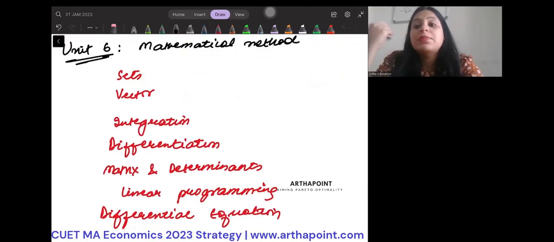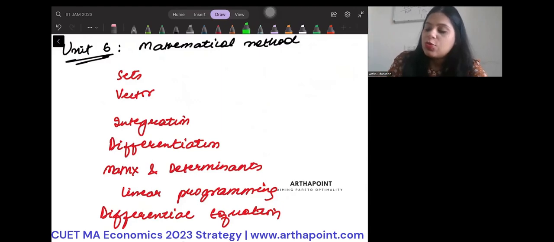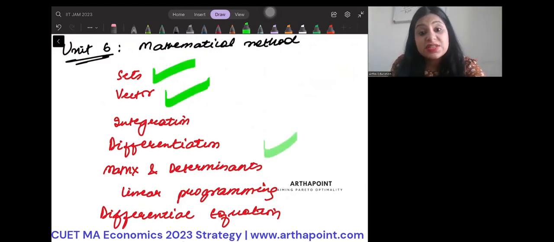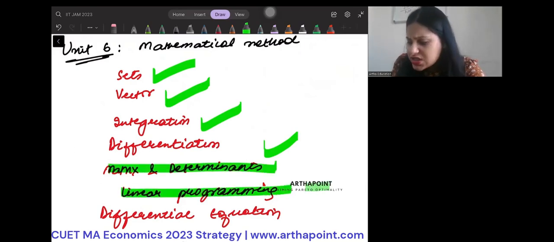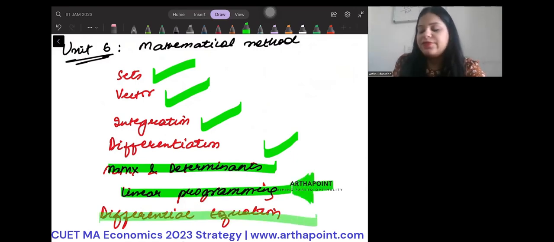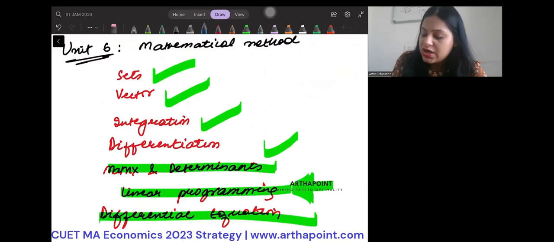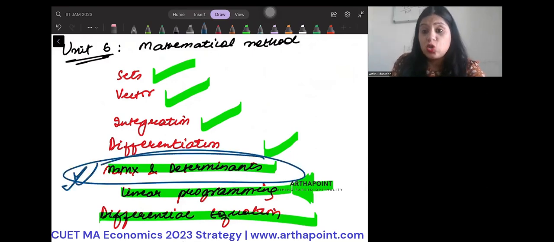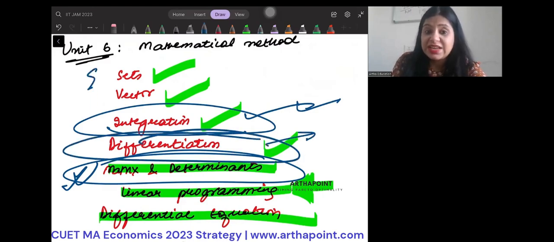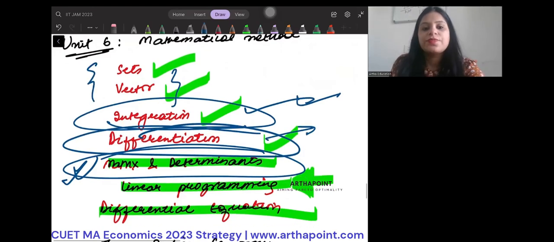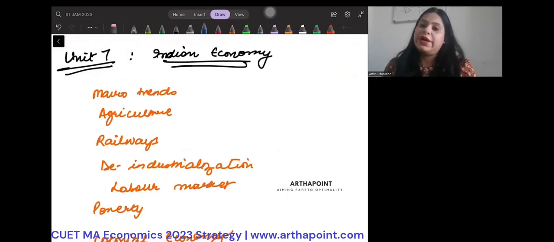Then we have mathematical methods of economics, in which we want to do the set theory, vector theory, differentiation, दोनों, single variable, multivariable differentiation, integration, matrix and determinants, ठीक है. Then linear programming. CUET में it has not been seen that they ask much of it, but you should know. And differential equation, ठीक है. So majorly matrix and determinants definitely super important. Integration से they ask a question, differentiation से they ask question, and sets and vectors they ask a lot of questions.